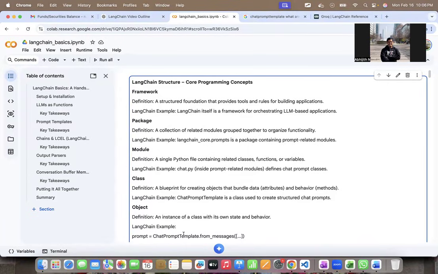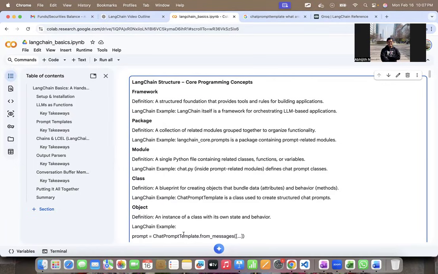LangChain is a framework, right? And what is a framework? It's a structured foundation that provides some tools and rules to build applications. LangChain is a framework, Google ADK is a framework, and Ruby on Rails is a framework, and so on and so forth. That's a definition of a framework. And LangChain is specifically a framework for building LLM-based applications. Now, a framework will have a lot of packages, right?